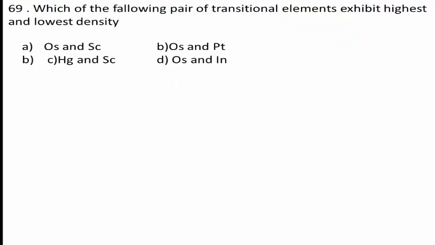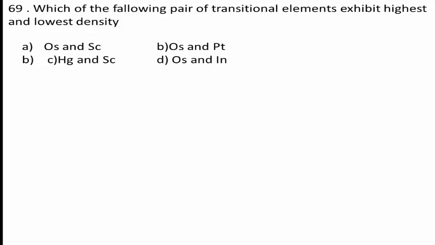Next, question number 69. Which of the following pair of transitional elements exhibit highest and lowest density? Option A, osmium and scandium. Option B, osmium and platinum. Option C, Hg and scandium, meaning mercury and scandium. Option D, osmium and indium.